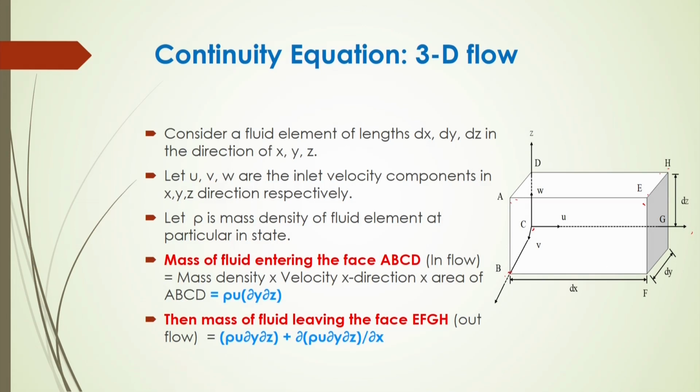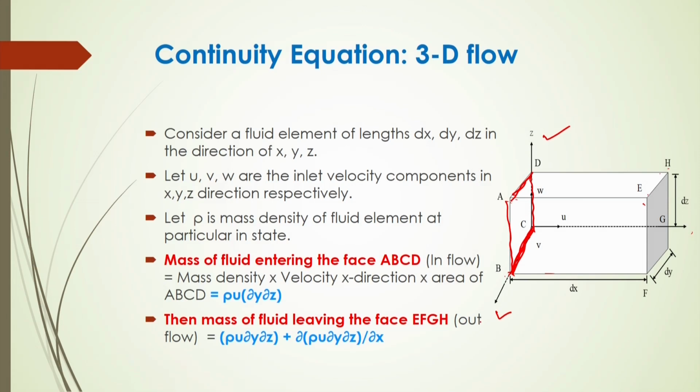Now, we are considering a rectangular fluid element here. If we consider this face, you will see there will be a certain length of this rectangle. What is the length of this? This will be dz. In this direction, this is the z direction, this is the y direction, and this is the x direction. What will be the length of this? This will be dy, and this will be your dz. So, what will be the cross section of this area? I think simply dy dz.